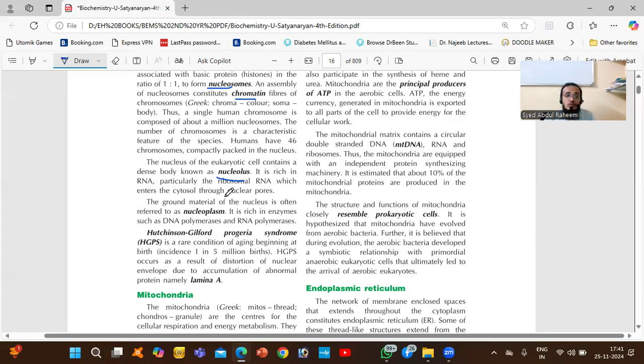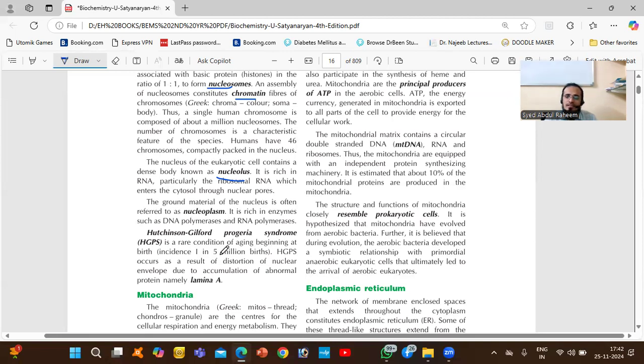It has ribosomal RNA, which enters the cytosol through nuclear pores, whatever pores are present in the nucleus. The ground material of the nucleus we call nucleoplasm, the fluid present in the nucleus. In that nucleoplasm, we have DNA polymerase and RNA polymerase. Polymerase means chains, not multiple chains. So this is one thing that is given.